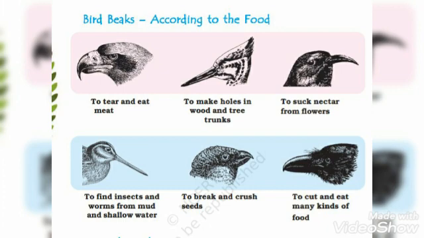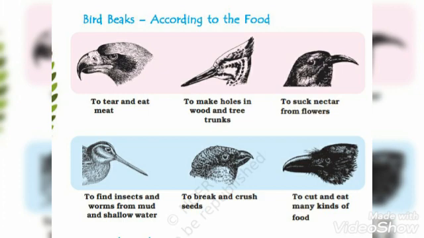So in that video we will be discussing it also. Now here the bird beaks according to their food, like the carnivorous, the omnivorous or the vegetarian birds have different kinds of beaks. Like to tear and eat the meat, this eagle or vulture have this kind of beak.